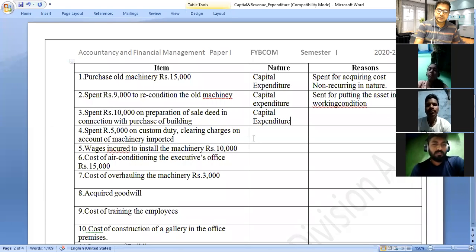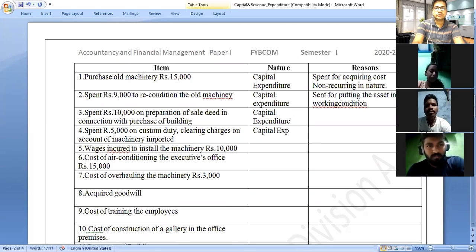Then next, spend rupees 5,000 on custom duty clearing charges on account of purchase of machinery imported. Imported means purchased from outside the country, and for that purpose the organization paid custom duty clearing charges. So these custom duty and clearing charges, we can say that it is also capital expenditure.